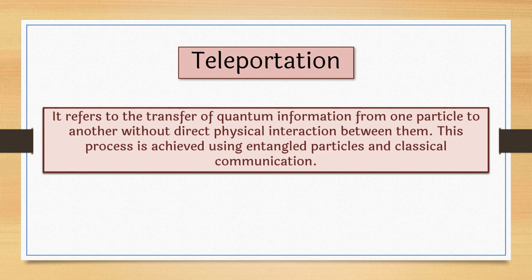Next is teleportation. What is teleportation? Teleportation refers to the transfer of quantum information from one particle to another without direct physical interaction between them. This process is achieved using entangled particles and classical communication. So let us consider there are two parties, say Alice and Bob. Alice wants to transmit a quantum state, or teleport quantum information, to Bob.